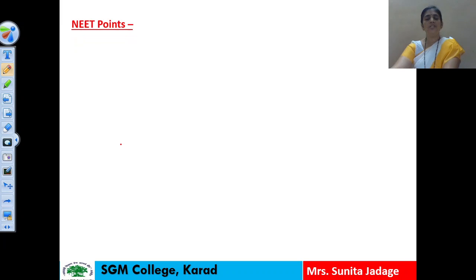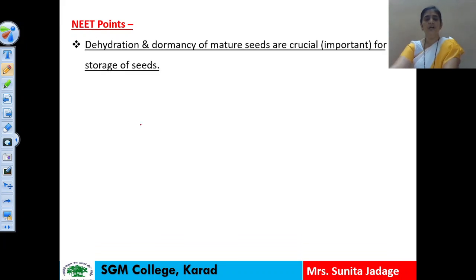Now, related to this dormancy period, the examples are given in the NCERT book, which we have to study as points. The first characteristic feature related to the seed: the dehydration and dormancy of mature seeds are crucial for storage of seeds. When we store seeds for a long period, two characteristics are very important, that is the dehydration of seeds and the dormancy of mature seeds.